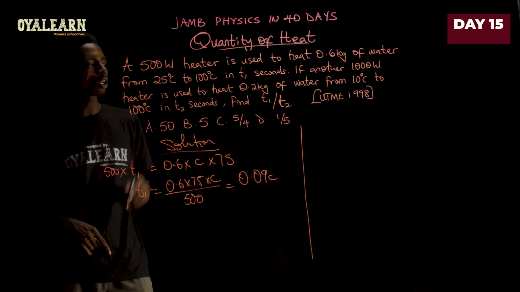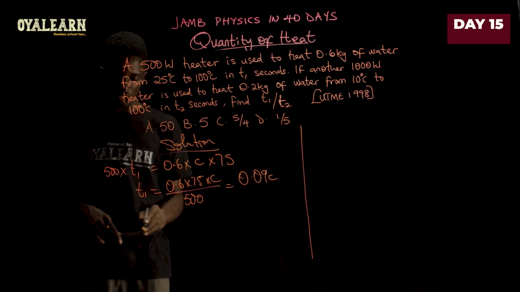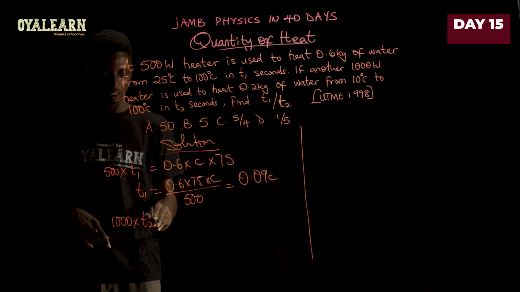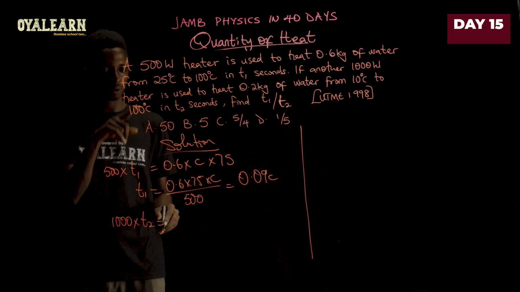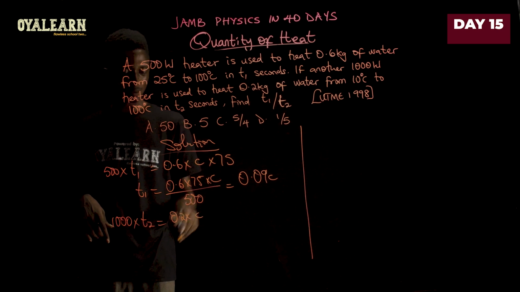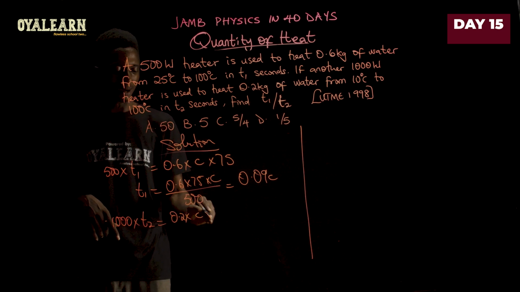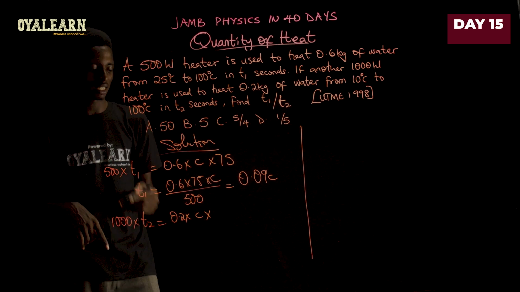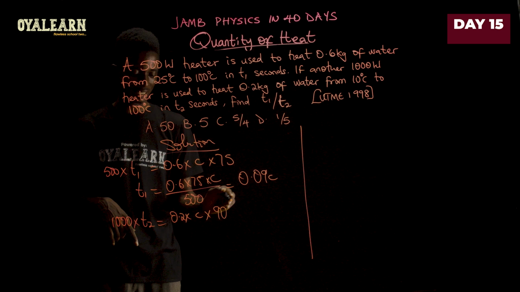Now for the second case, we have the energy as 1000 watts multiplied by the time, which is T2, and this would be the mass, which is 0.2, multiplied by the same specific capacity C, multiplied by the temperature change, which is from 10 degrees to 100 degrees. That would give us 90.